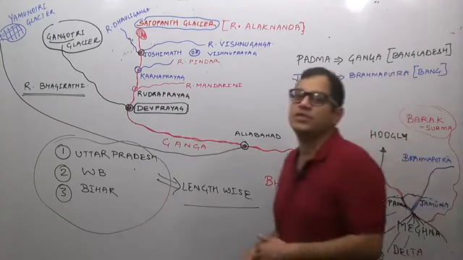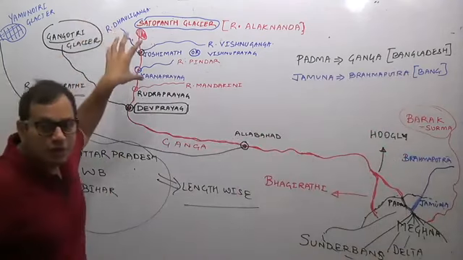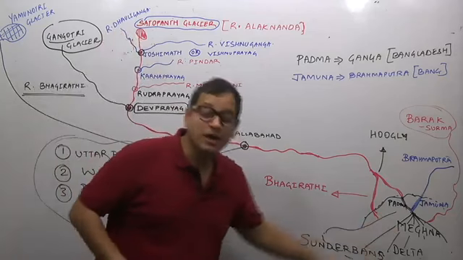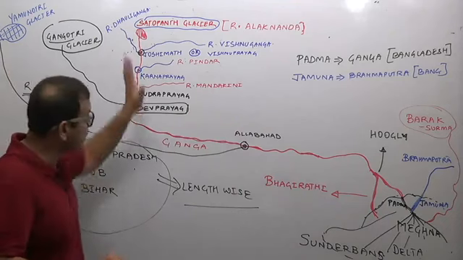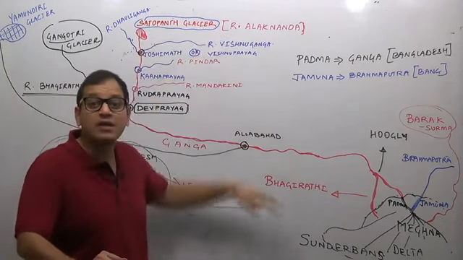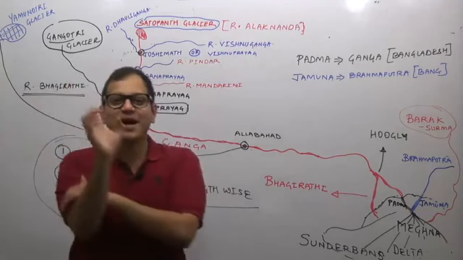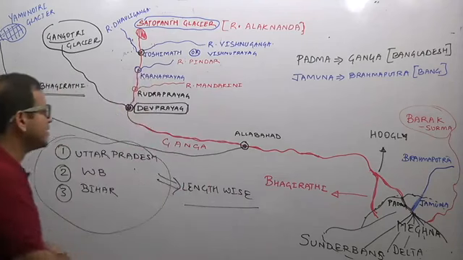So in the next lecture we will study the continuation of river Ganga. We won't go into the initial part, and we won't go into the later part, and we will study the middle section: Yamuna's tributaries, Ganga's Himalayan tributaries, Ganga's peninsular tributaries. So you see here, Ganga has the tributaries of both peninsular India as well as of the Himalayan region.